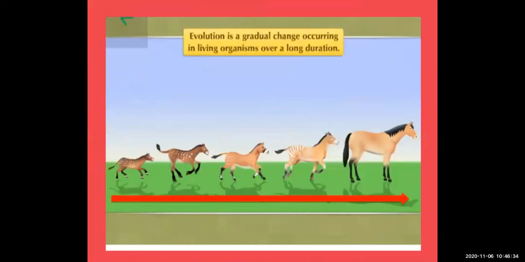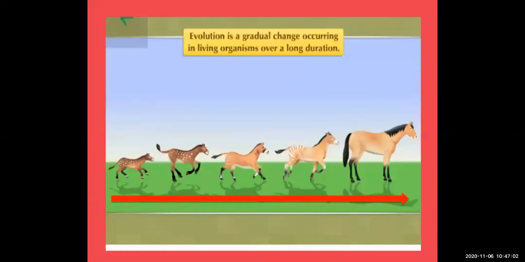Here you can see the small horse gradually changing after many years. Evolution is a gradual change occurring in living organisms over a long duration. So evolution is not a one-day process, it takes time. If you see the difference of a person or species many years ago and after some years, you will see a difference.